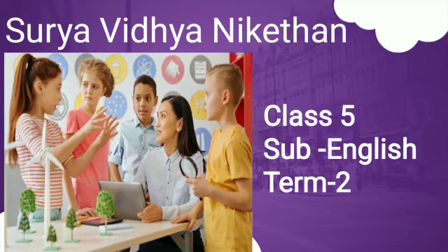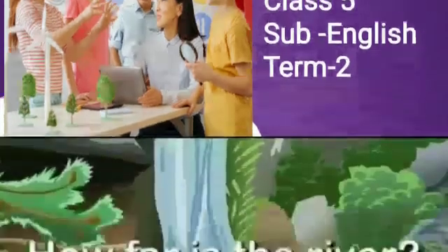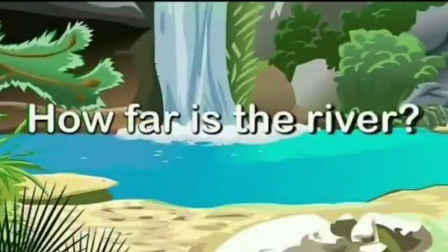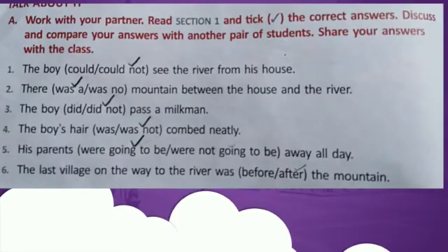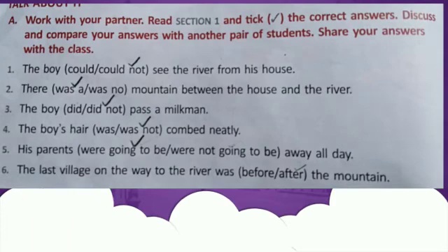Subject English, 5th class, 2nd term. Already we discussed the lesson How Far is the River? And in that lesson we learned how the boy reached the river. And in this lesson we are talking about the textual grammar.